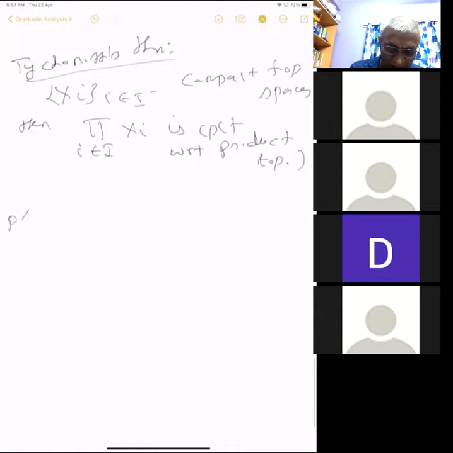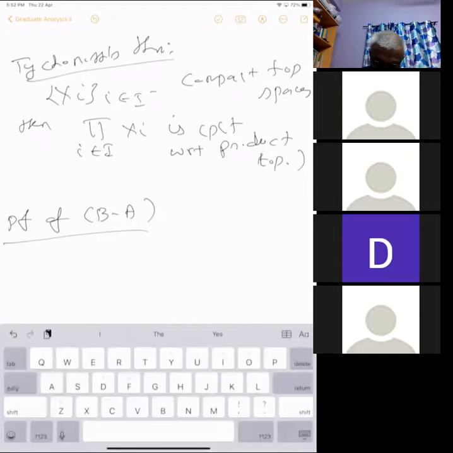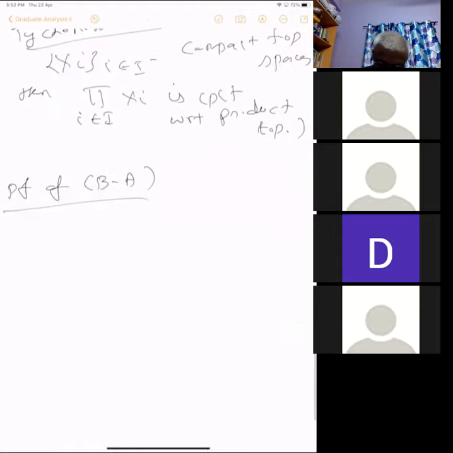Proof of the Banach-Alaoglu theorem. We want to prove that the unit ball of the dual space, X_1 star, is compact in the weak star topology. As I said, when you use the Tikhonov theorem, it's just a way of writing it. Then it follows, well, not very immediately. We have to verify some things. We just have to write it down. So what we do is the following.